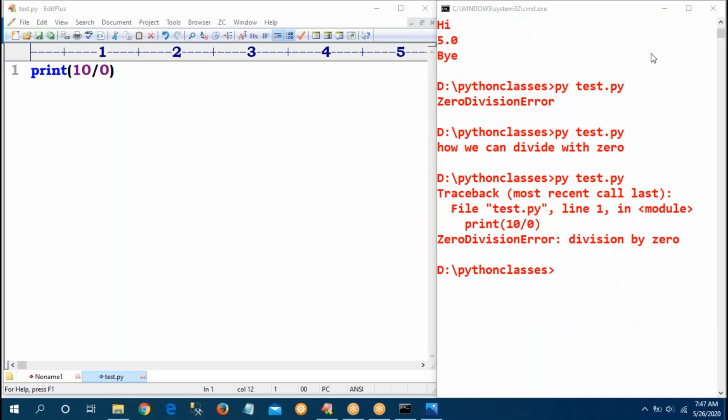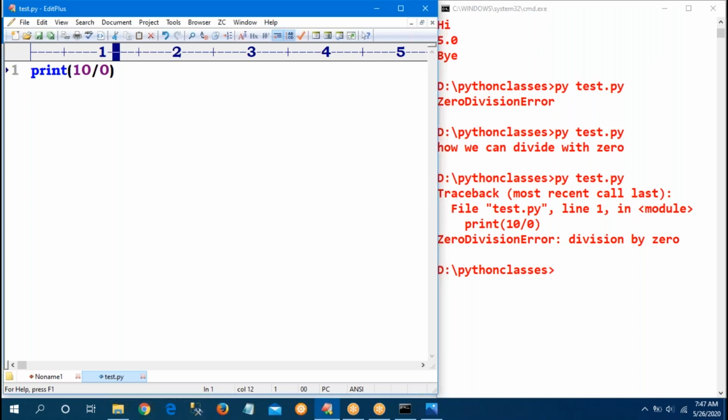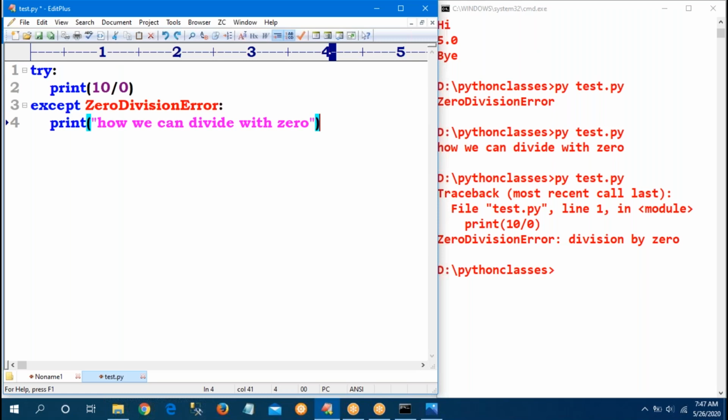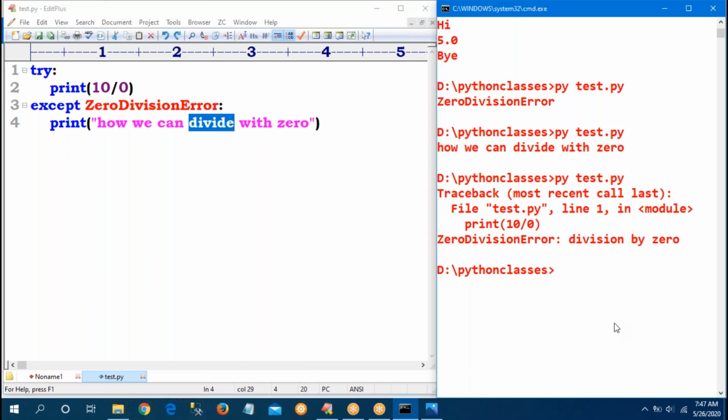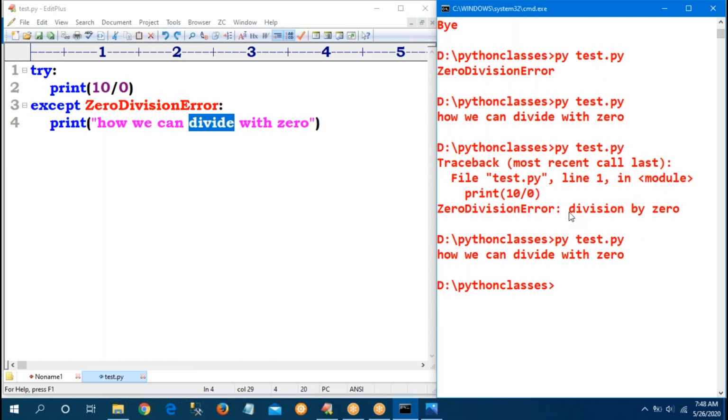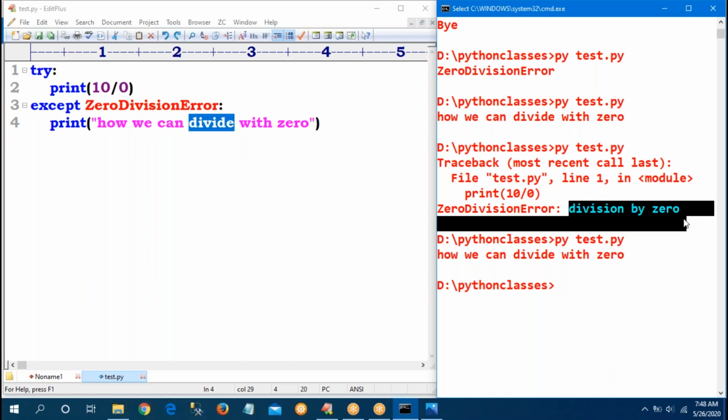Now what I want to discuss is, suppose this is my program. Sir, here this message is provided by the user. That's why I'm getting this message. But I don't want the user message. I want to print the message which is provided by the class. How to print the exception information?